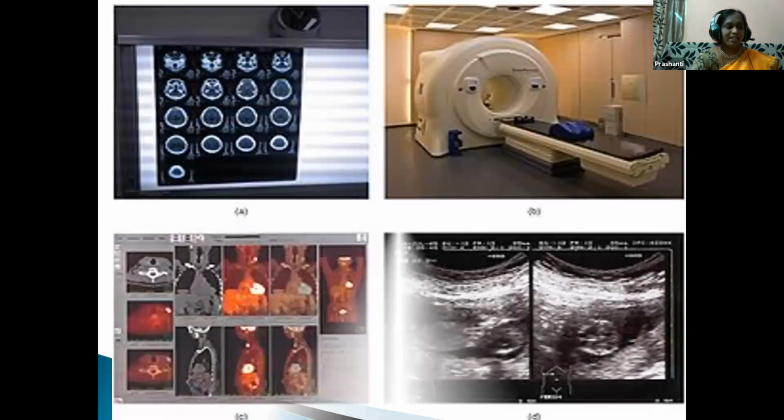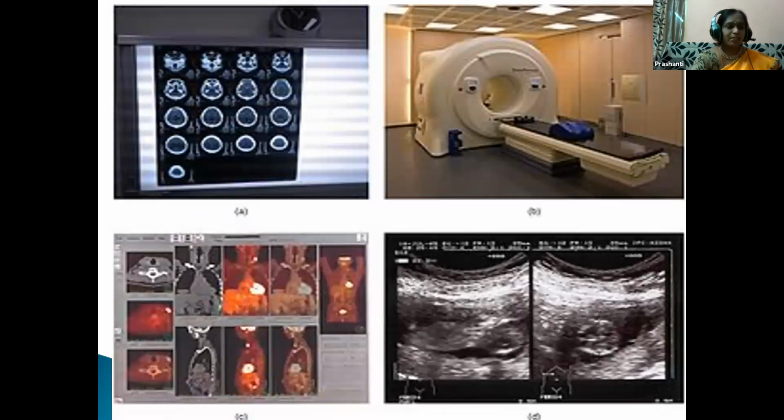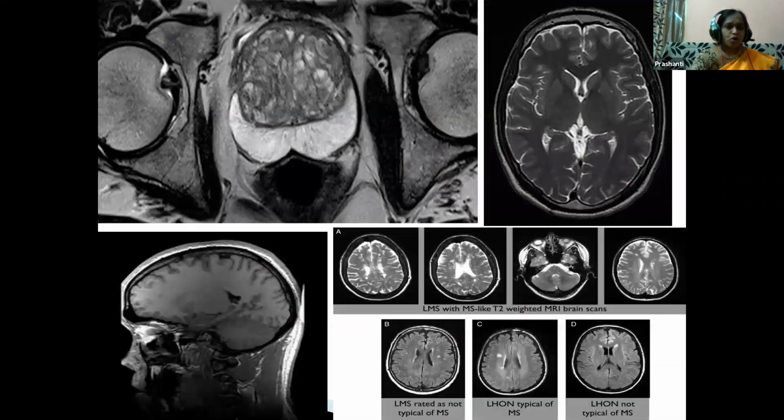So different types of tissues emit different quanta of energy. This is the MRI scan film, children. Just see over here. This is all being taken by the MRI scanner. So abnormal tissues, tumors, and tissues like bone with a low water content are being traced out in the MRI.